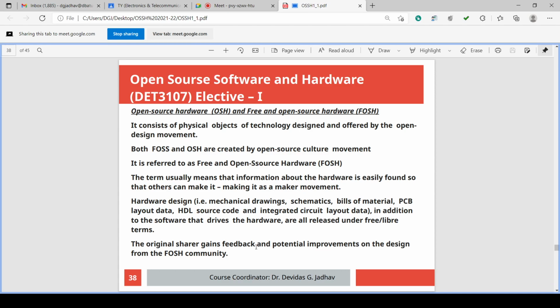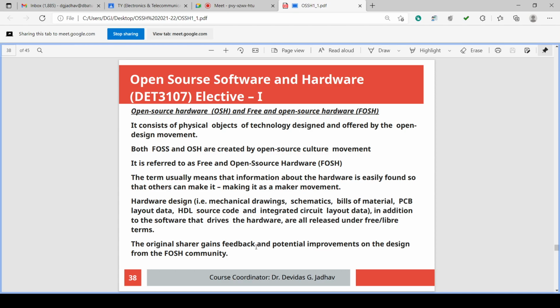That means just like the software, as it is intellectual property, that means it is developed by somebody, some organization, some person. So that software will be owned by that person or organization. That is recorded, and that is assumed as intellectual property. Similarly, here the design of the hardware is assumed as intellectual property.